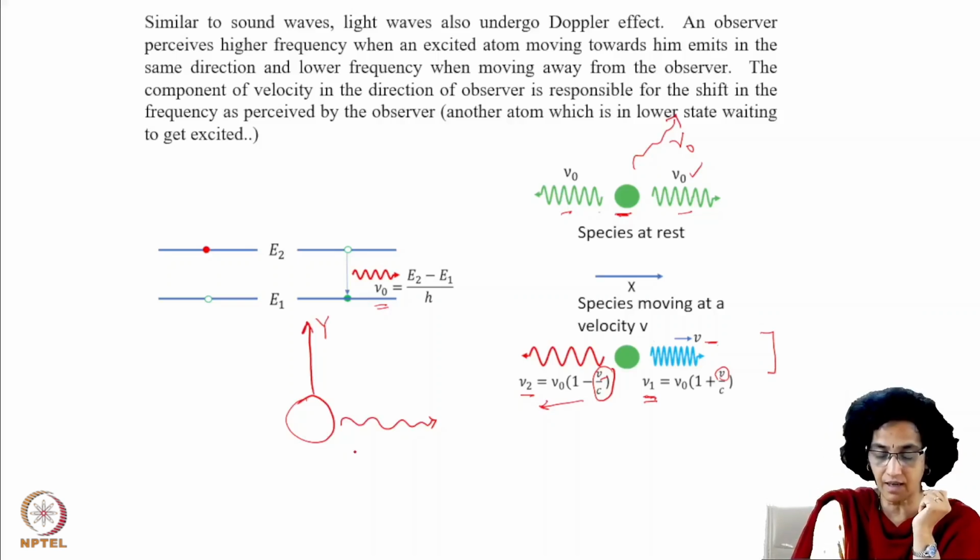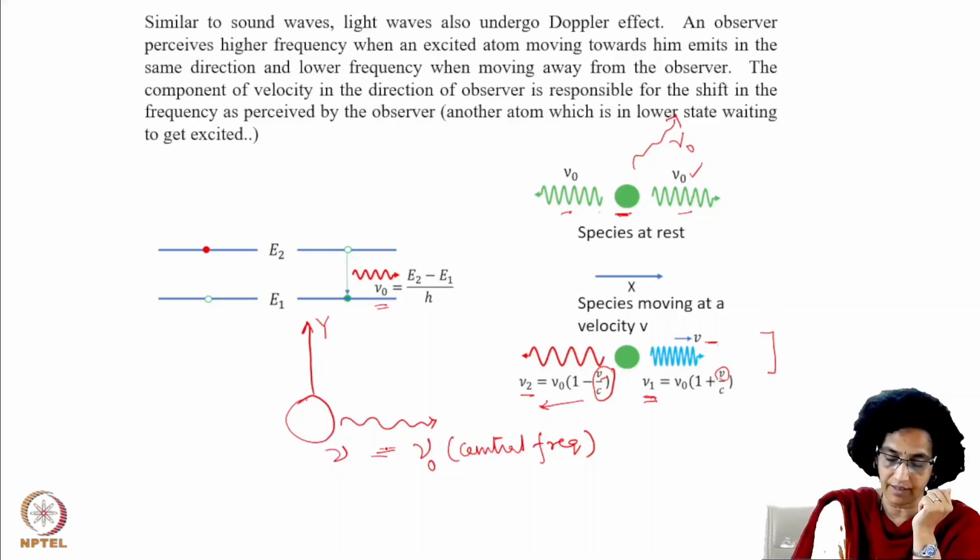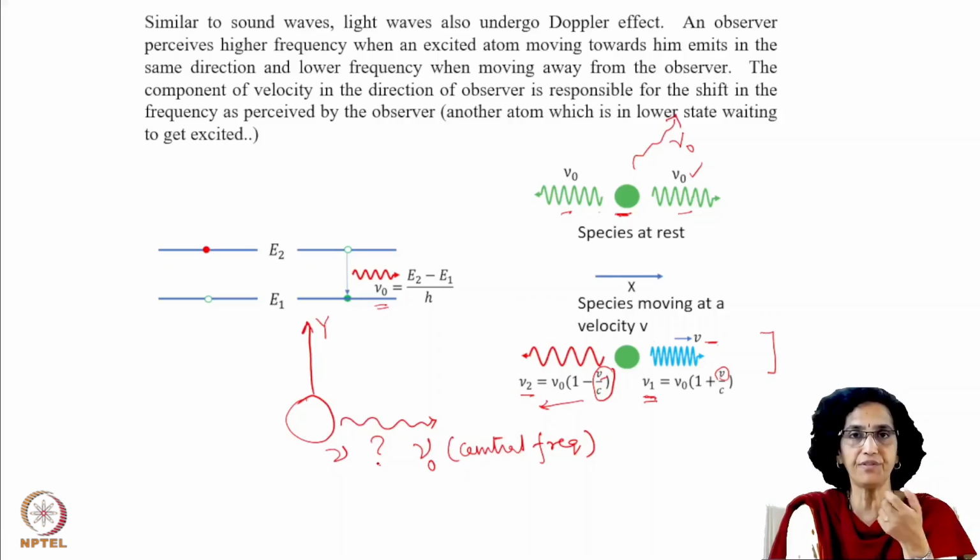Can you just think and tell what will be the nu that it will emit, and what is its relation with nu zero, which is the central frequency? Will it be red shifted, or will it be blue shifted, or will it be at the same frequency? Just try to think.